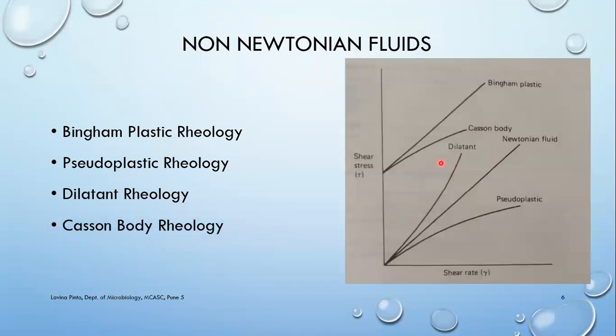The next one is the Casson body. In the case of the Casson body, if you look at the graph of the Casson body and the graph of pseudoplastic, they look the same. The only difference being, in the case of the Casson body, there is a yield stress that is needed. Okay, that means initially there is not going to be any movement in the liquid till a yield stress is reached. Once you reach a minimum stress to cause movement in the liquid, that liquid is going to follow the property same as that of pseudoplastic. Okay,